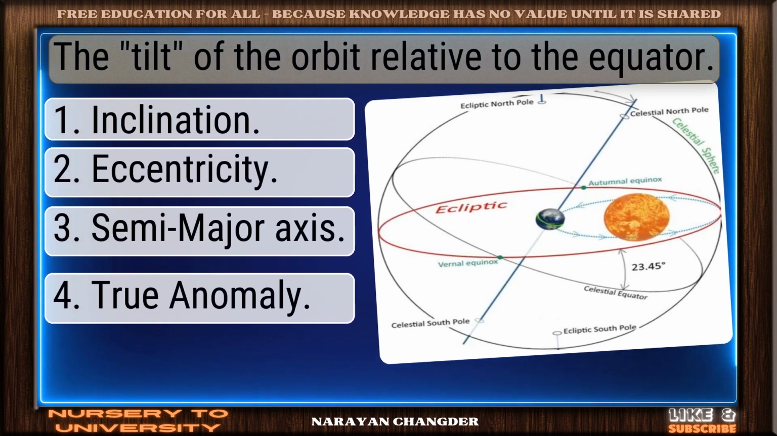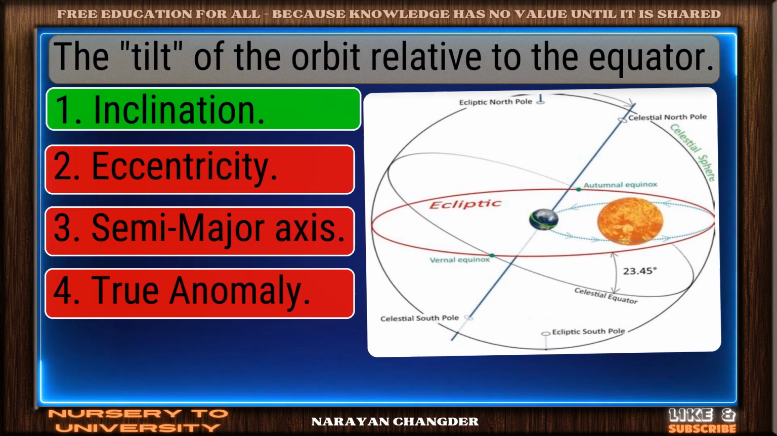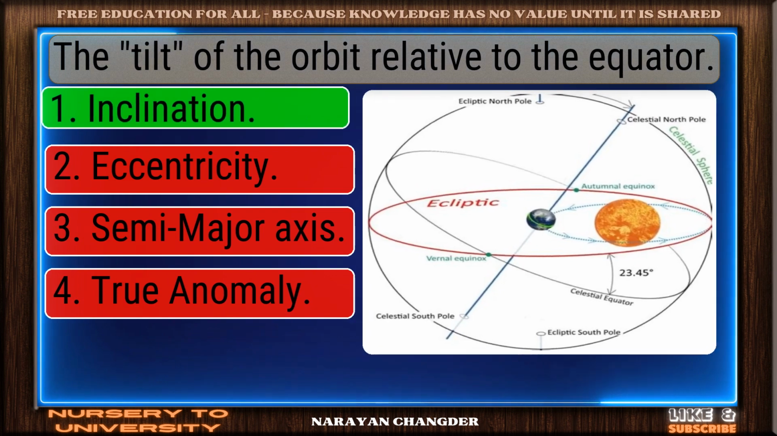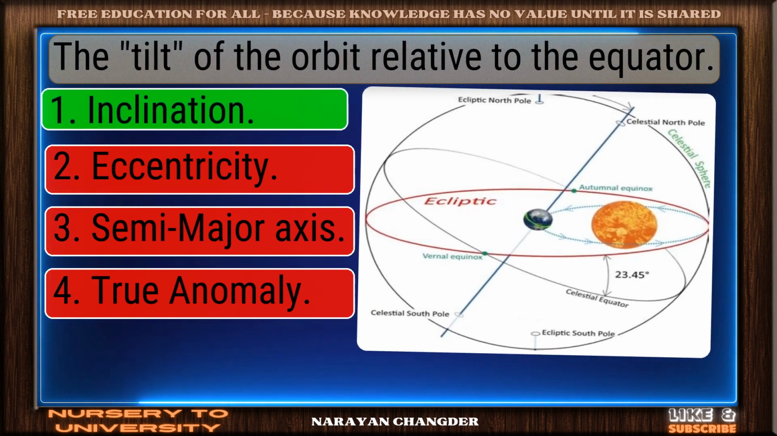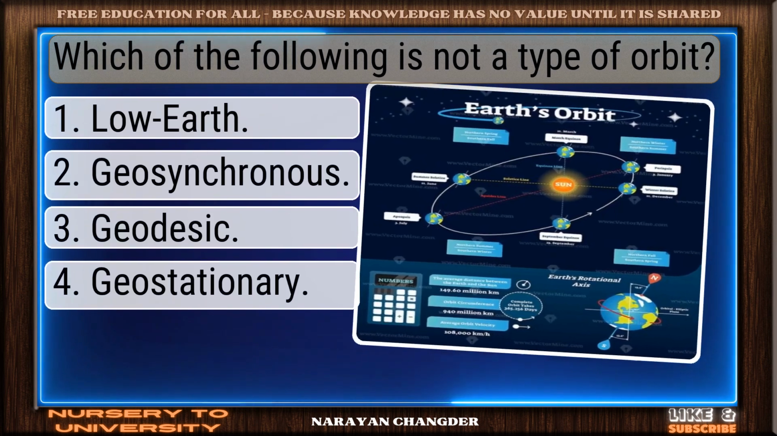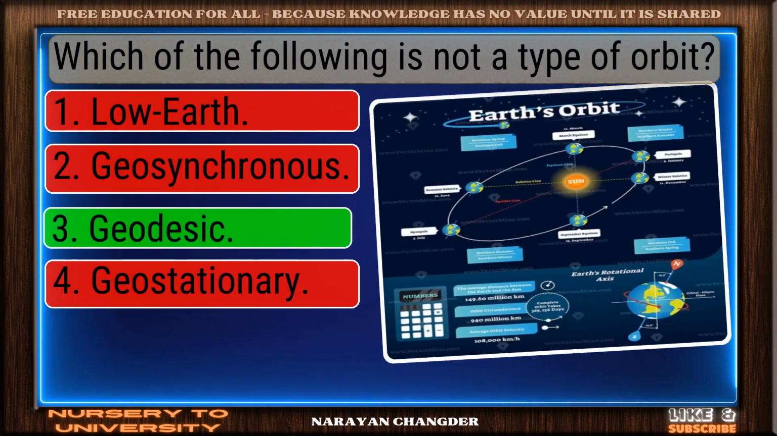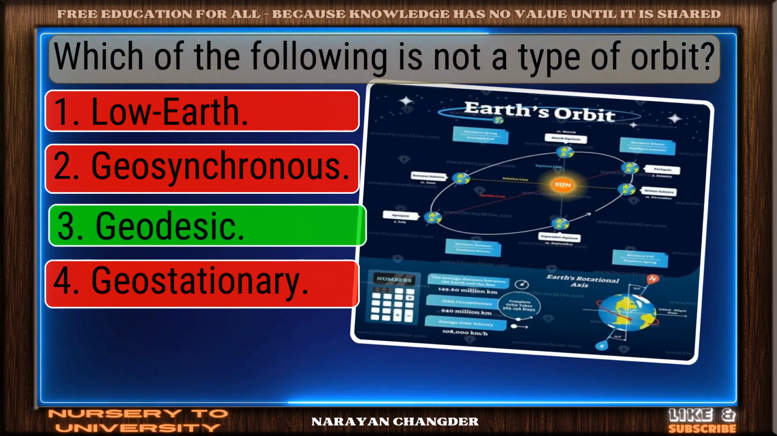The tilt of the orbit relative to the equator. Exactly. Inclination makes sense, and it is the right choice. Which of the following is not a type of orbit? You got it. Your choice, geodesic, is right.